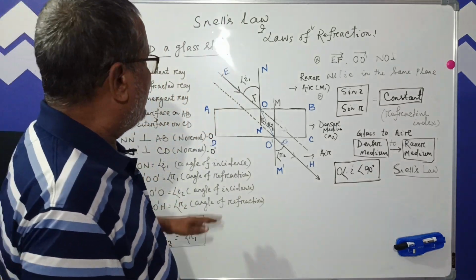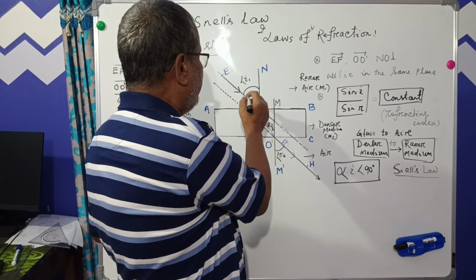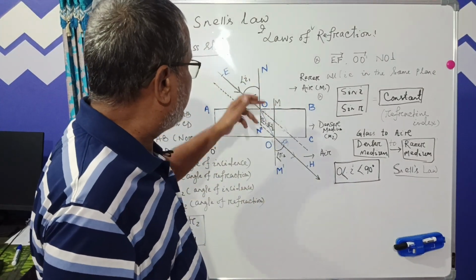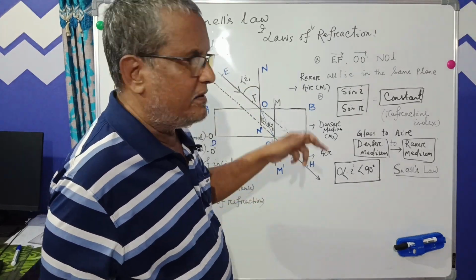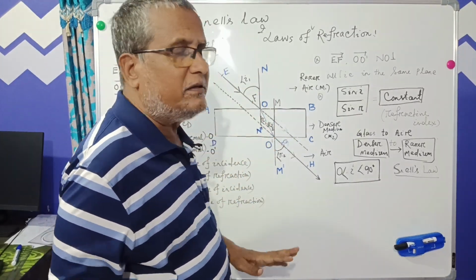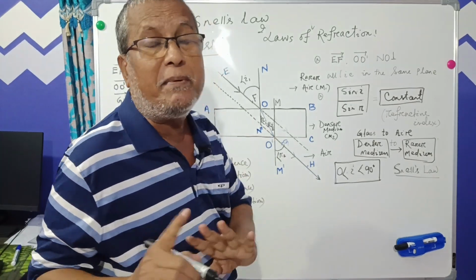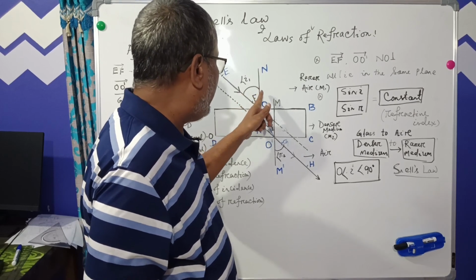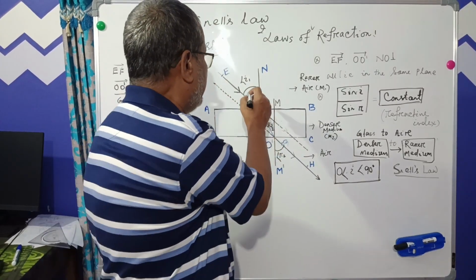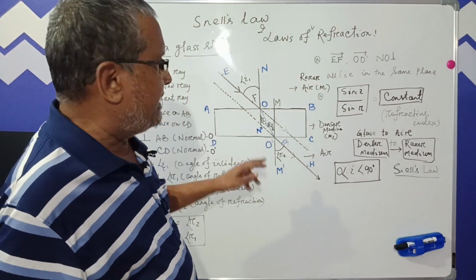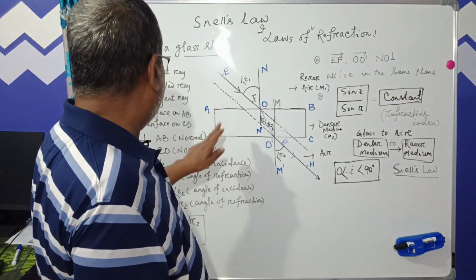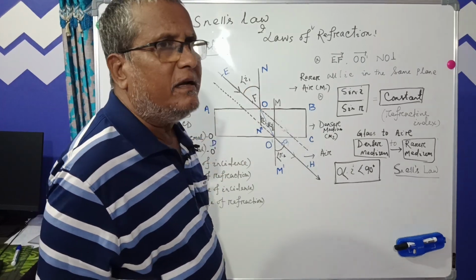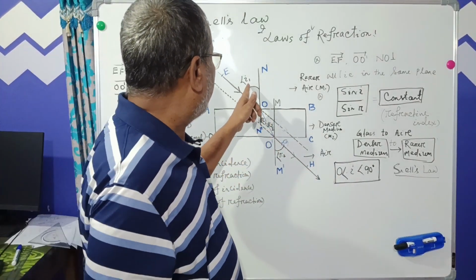Now see what happens. The incident ray and the normal. The normal is not deviated. The perpendicular ray is not refracted. It doesn't change its path. The incident ray and the normal form an angle that is called the angle of incidence, denoted by the symbol i1.